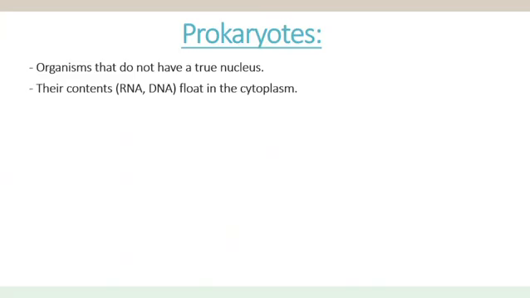Now let's move on to prokaryotes. Prokaryotes are organisms that do not have a true nucleus. Their contents, RNA and DNA, float in the cytoplasm. They are not wrapped up in a nucleus as in eukaryotes. The very general example of prokaryotes is bacteria.